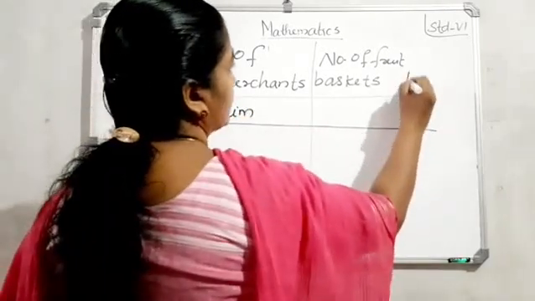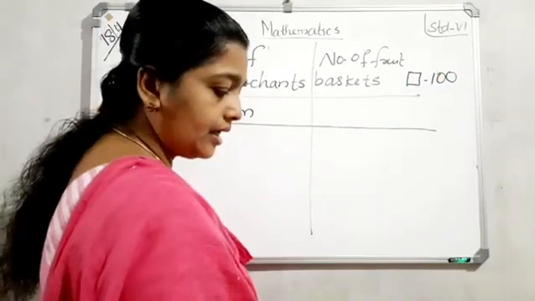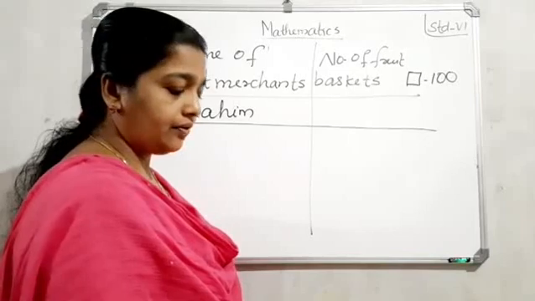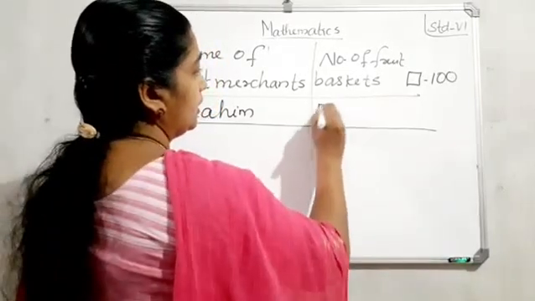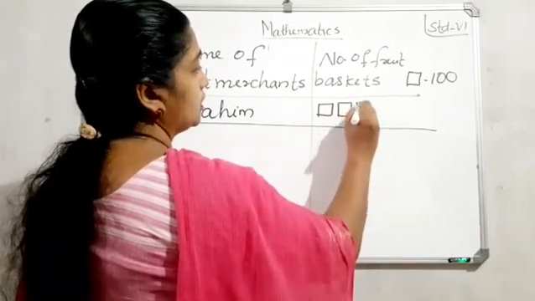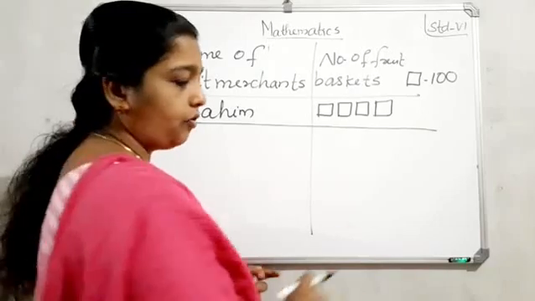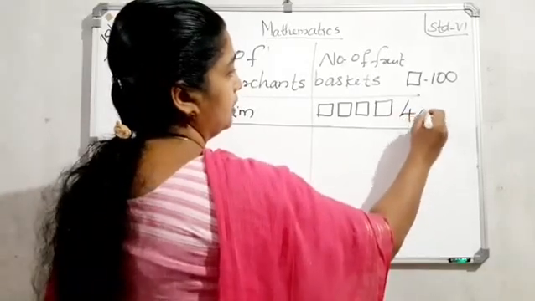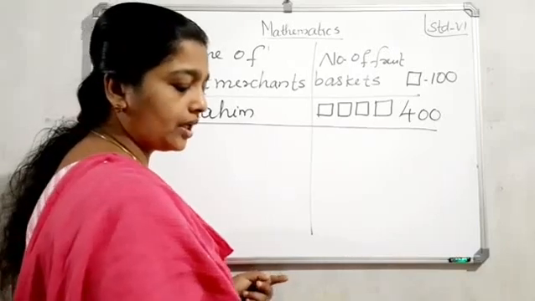Rahim. We have 4. So how many? 1, 2, 3, 4. So total, say the answer. Yes, 400. You have to write the answer in the textbook.